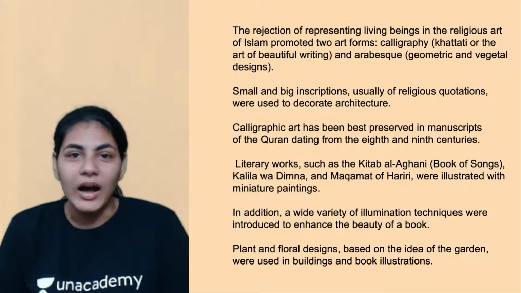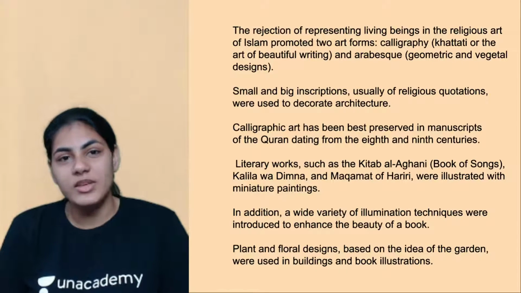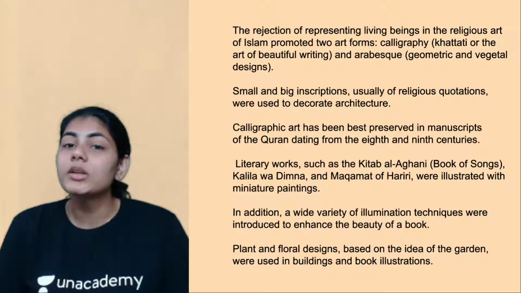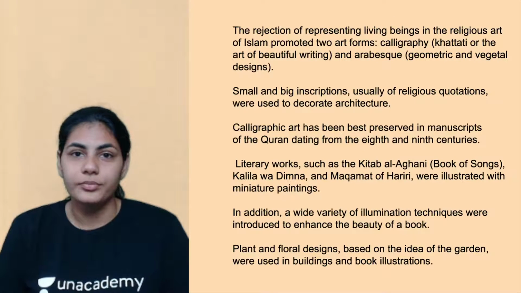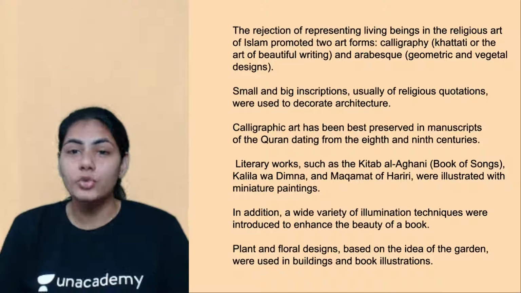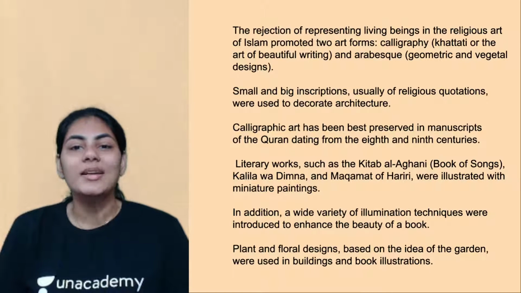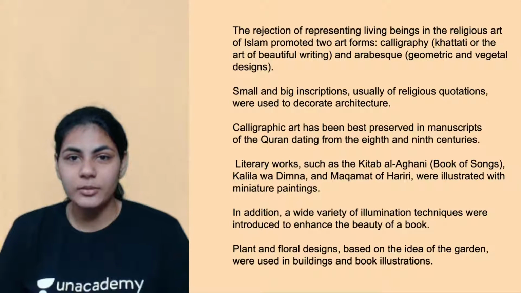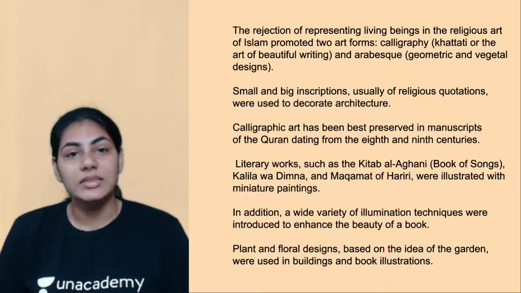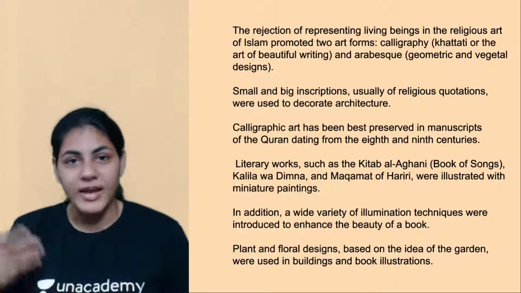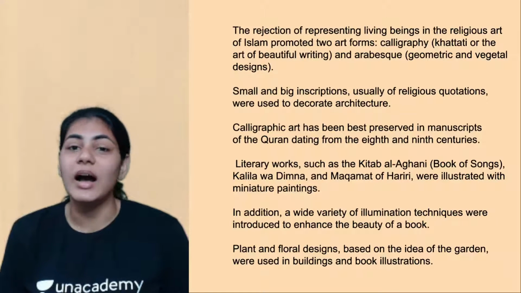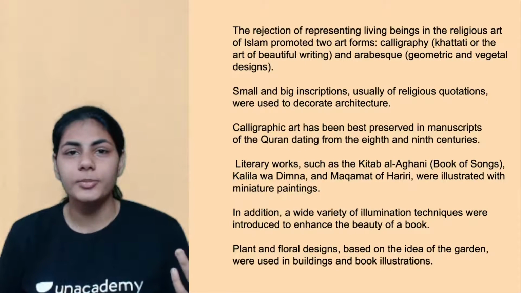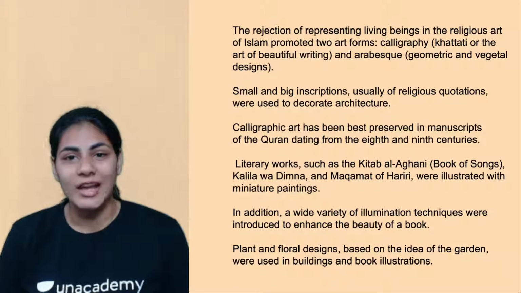Then what is art? If not living beings, if not humans, then what constituted art? So now we have two answers for it. Number one, the first element is calligraphy. It's called khattati in Persian, or as we all know, calligraphy is the art of beautiful handwriting. It has its own specific style.